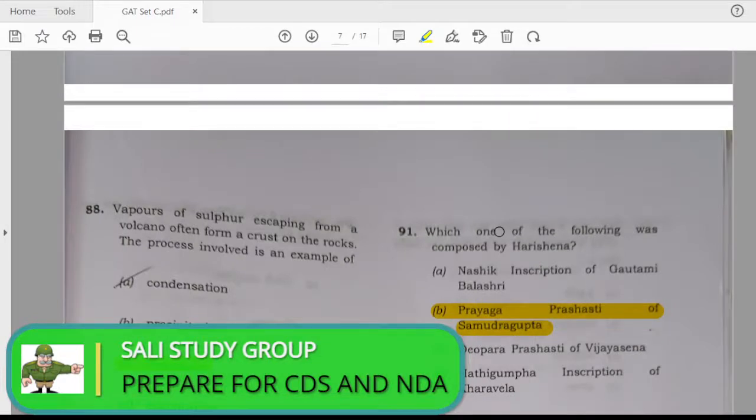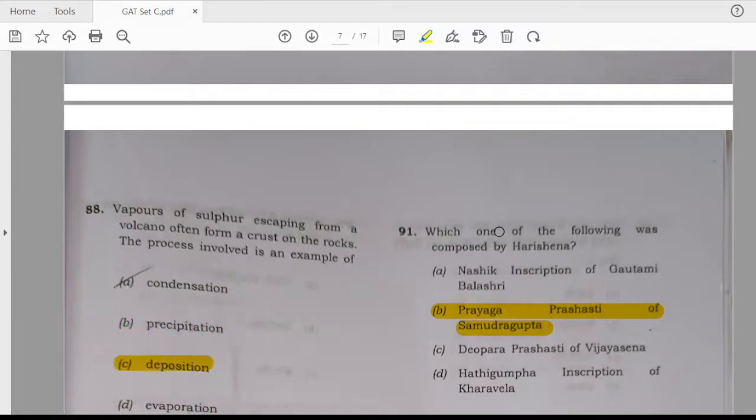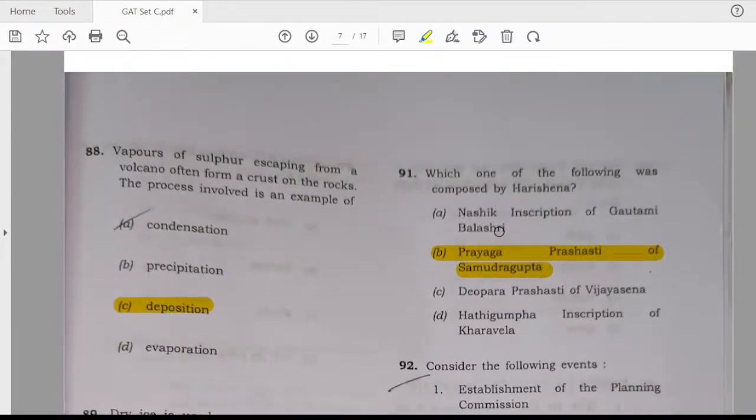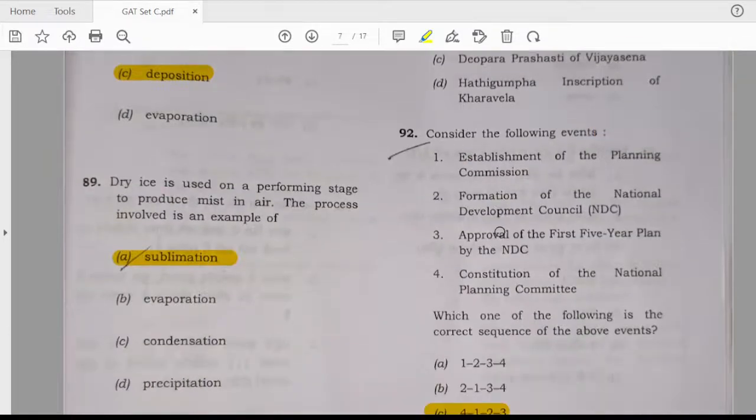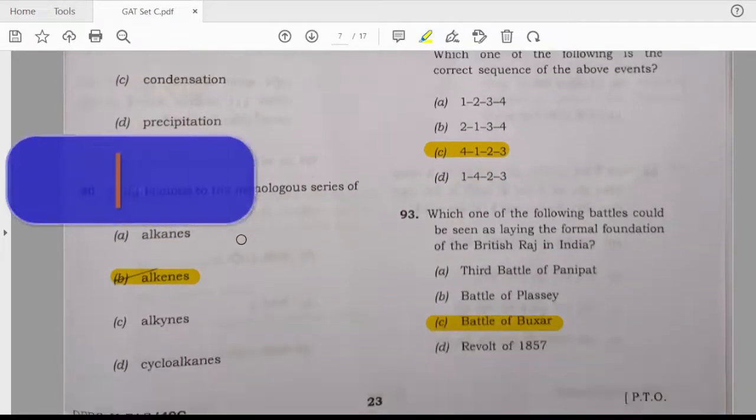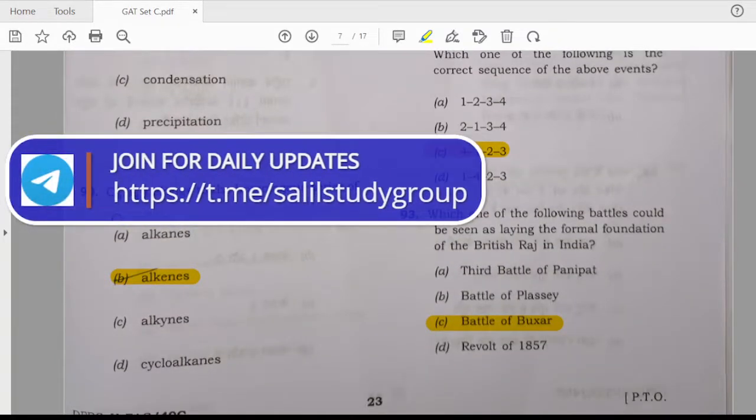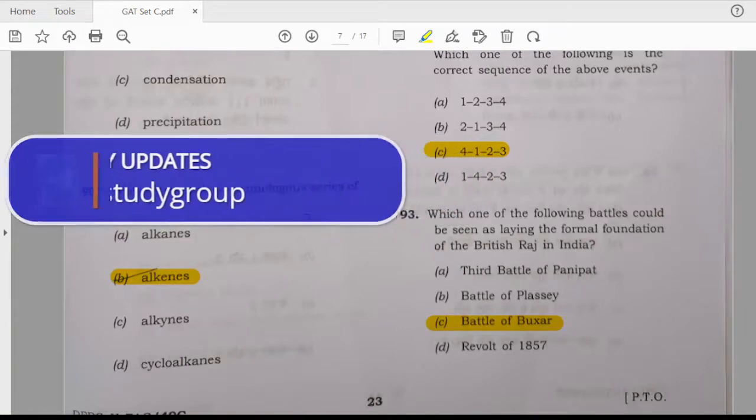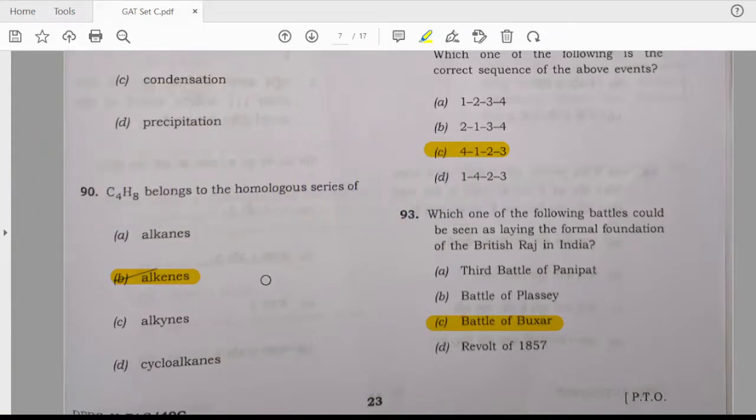87. 88th question. Vapors of sulfur escaping from the volcano often form a crust and drops. The answer is C, deposition. Dry ice is used on a performing stage to produce mist in the air. The process involved is an example of sublimation. 90th. C4H8 belongs to the homologous series of alkenes.